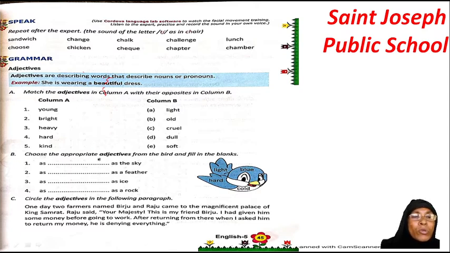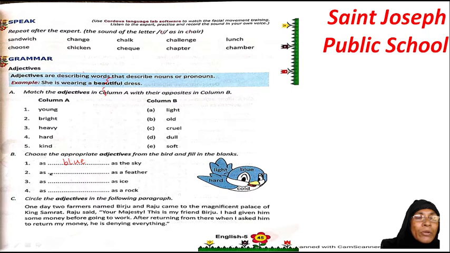Now, B, choose the appropriate adjectives from the bird and fill in the blanks. So, how did you do it? As dash as the sky. Sky कैसा है? See over here, 4 words are given on the bird, one word is there on the bird's head. So, the sky is blue in color, am I right? So, as blue as the sky. I am not going to give this in writing, okay children, neither in PDF, nor in your textbook answers.